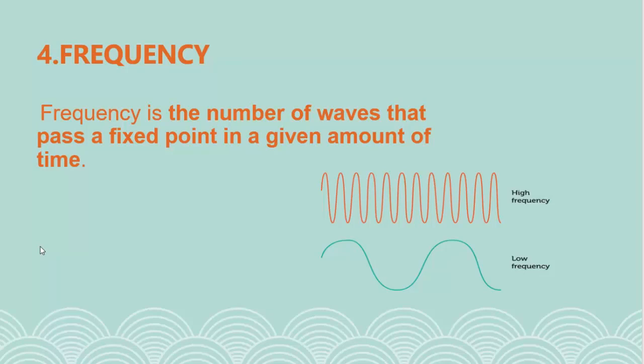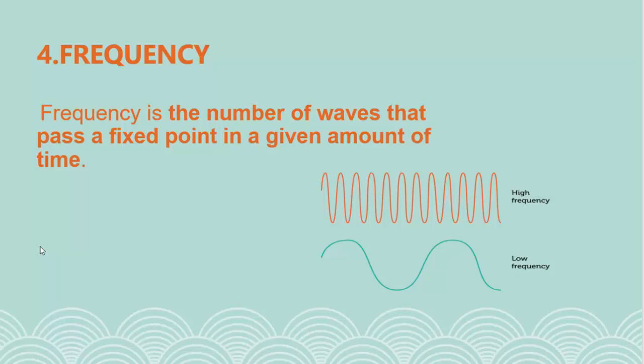Now, let us define what is frequency. The frequency of a wave is the number of waves that pass a fixed point in a given amount of time. Consider a fixed point and count the number of waves that pass through that point in a fixed amount of time.